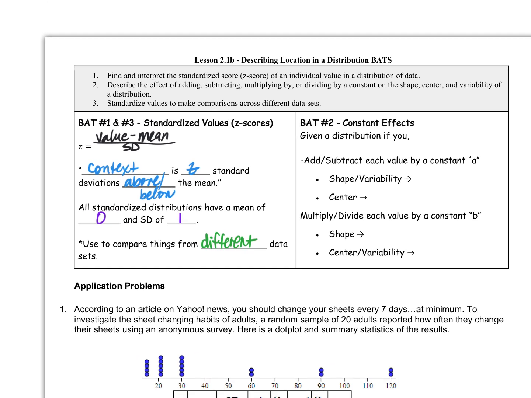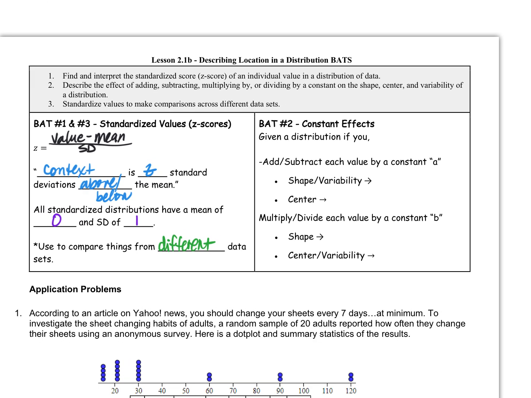Okay, now, it's like two lessons in one. You're learning what a z-score is, but you're also learning what affects mean, what affects standard deviation as far as changes. So the first thing is, given a distribution, if you add or subtract a value to every single data point, will the shape change? If you don't remember, go back to that middle graph on the back page. They stayed the same, didn't they? The shape and the variability stayed the same. But the center, the mean, is going to be added or subtracted by whatever that A value is.